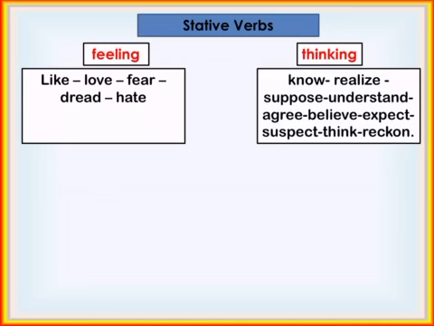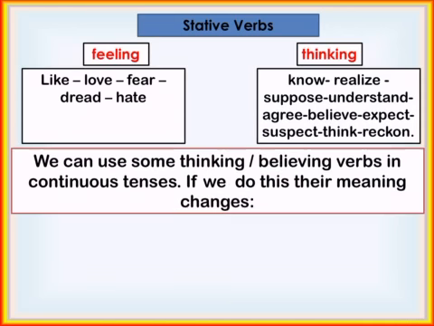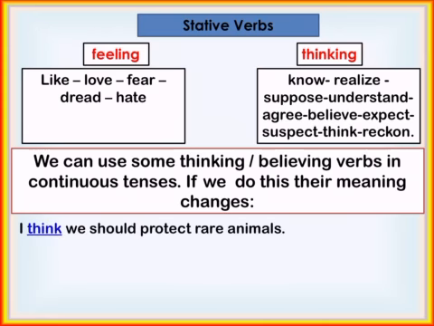I told you that we can never use the stative verbs in the continuous tense, but we can use some thinking or believing verbs in the continuous tense. But we have a different meaning. How? I think we should protect rare animals. What is the meaning of think here? It means I believe.